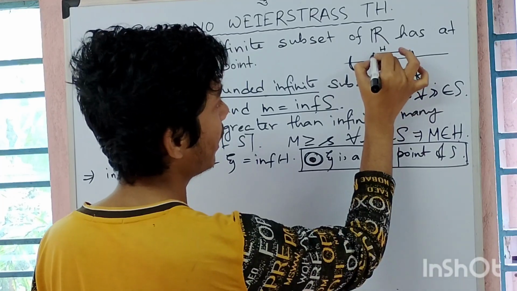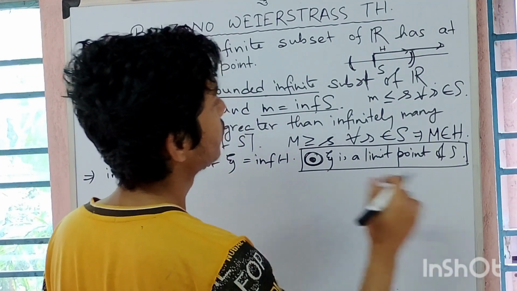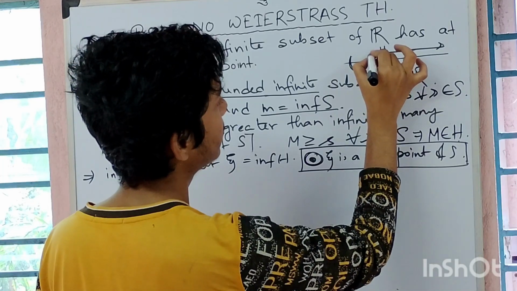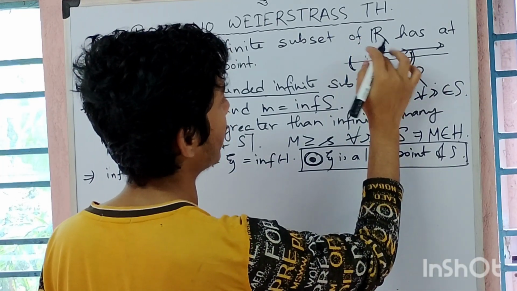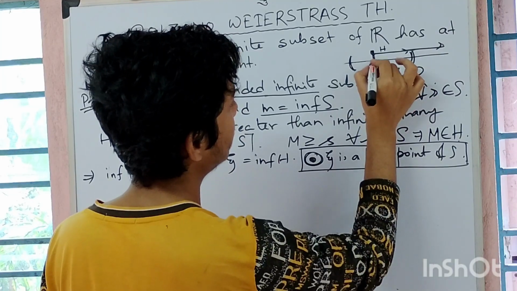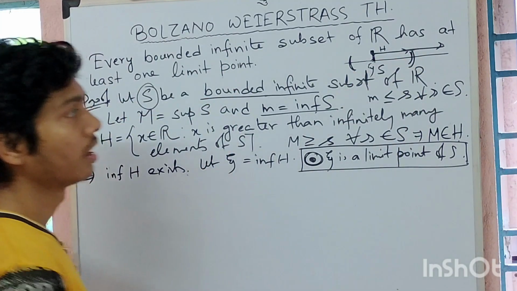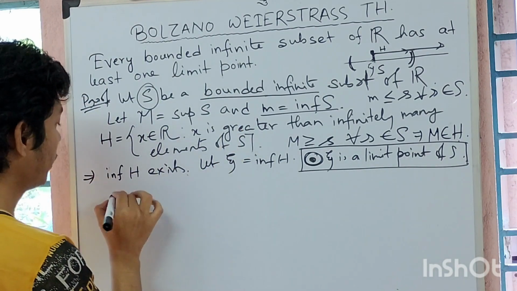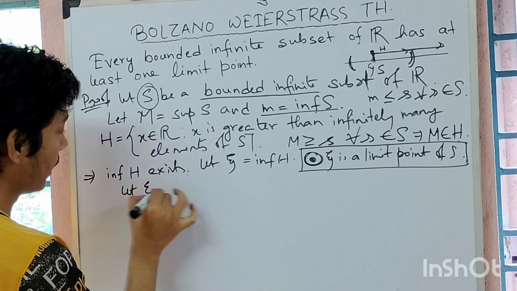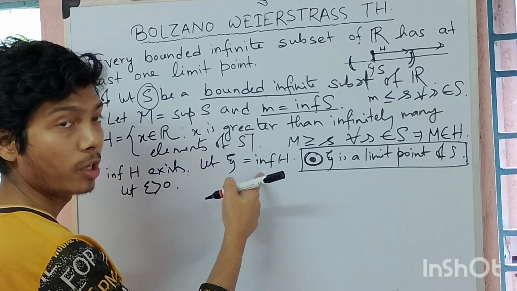H starts from here and it's going forwards and going on and on. Okay, let this be the infimum. This is xi. Let this be my xi, this point. Clear? Okay, just because xi is the infimum, let epsilon be greater than 0. Then what is the property of infimum?